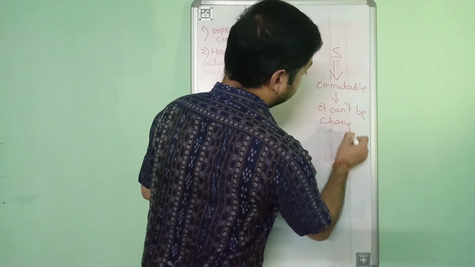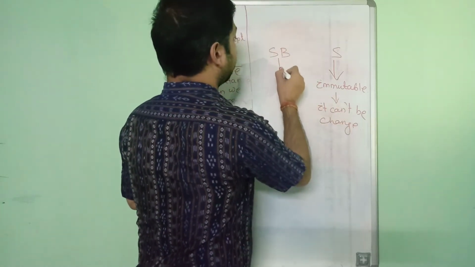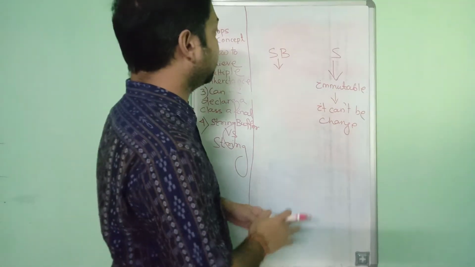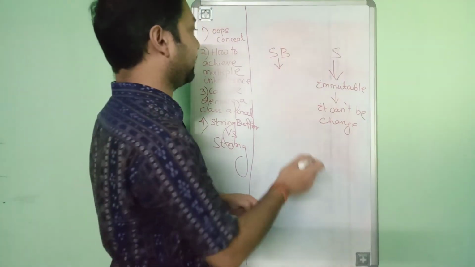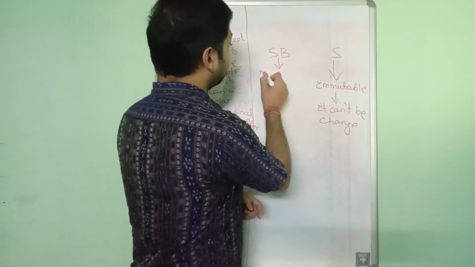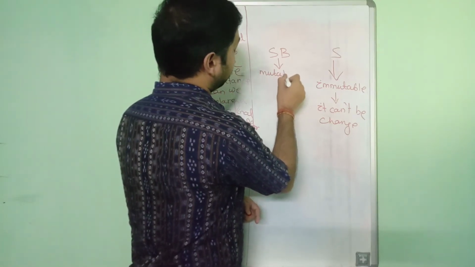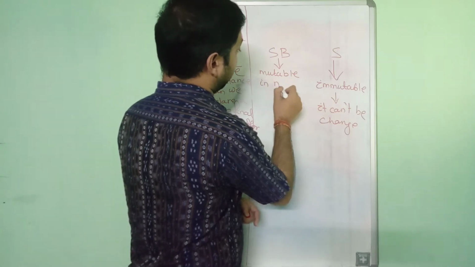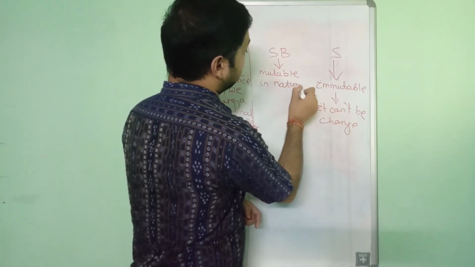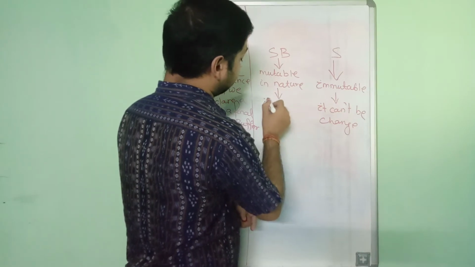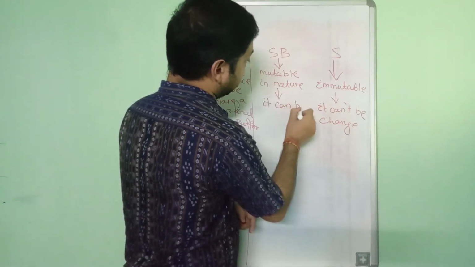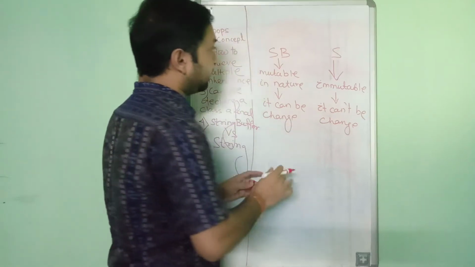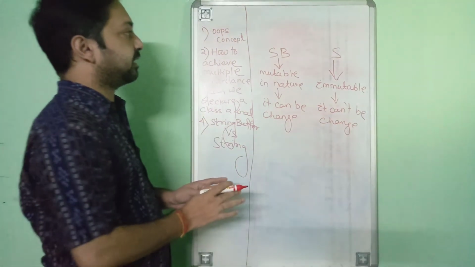Similarly, string buffer is able to create string objects, and those are mutable in nature. Mutable in the sense it can be changed. This is the very simple and main difference between string buffer and string.